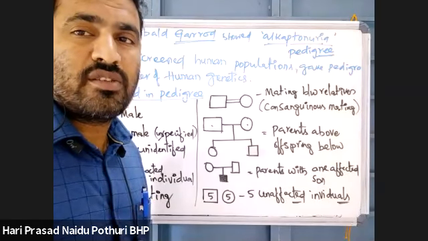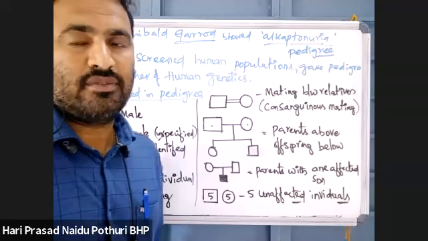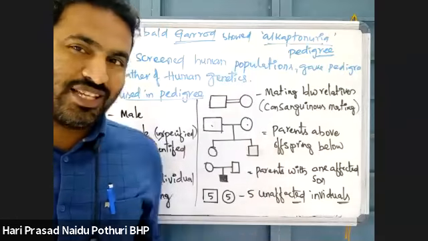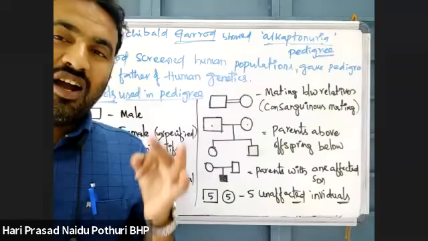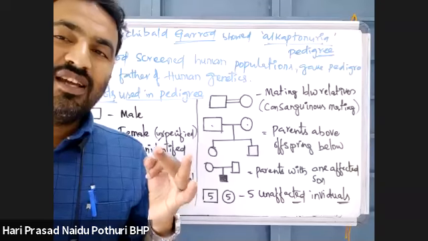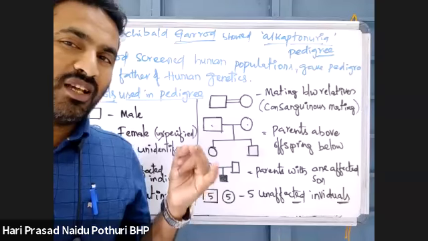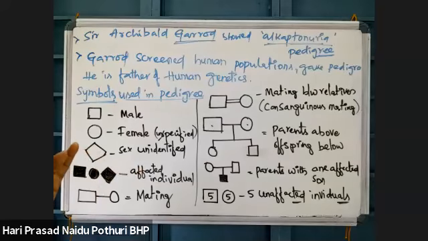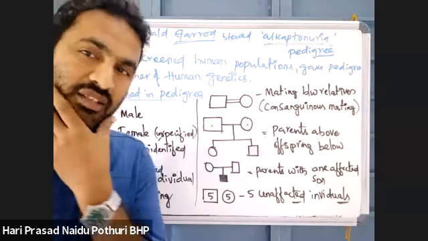Autosomal means seen in all individuals, following Mendelian inheritance. Based on this pedigree, we are going to study four kinds of disorders: autosomal dominant, autosomal recessive, allosomal dominant, allosomal recessive. We actually completed X-linked dominant and X-linked recessive. Then some chromosomal disorders are there, that we will see in the next class.